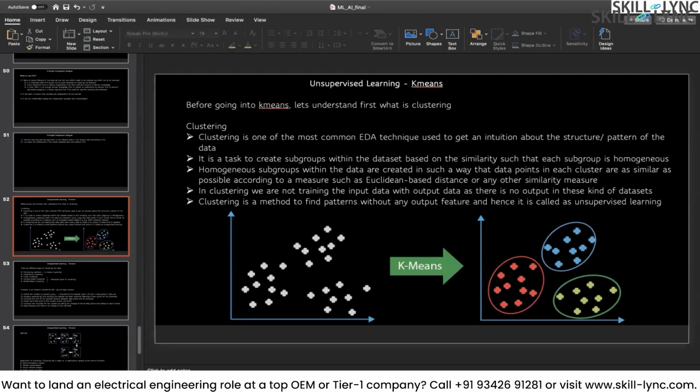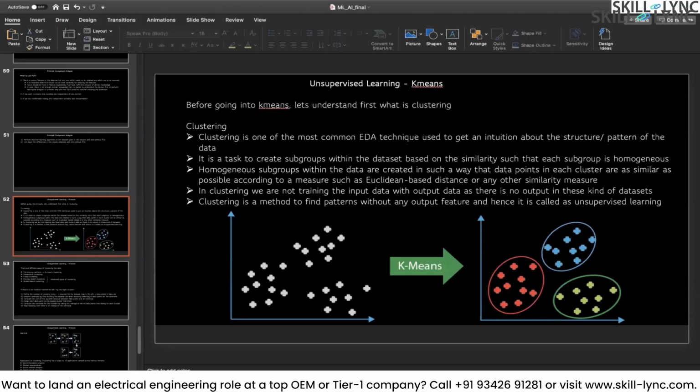There is no supervision in the sense, how would the data look now? In supervised learning, the data was always supervised by output data, right? X1, X2, X3, and so on, and then you will have an output variable which is Y. But in unsupervised learning, there is no such supervision, so there is no output variable Y. It's everything about X1, X2, X3, X4, and so on.